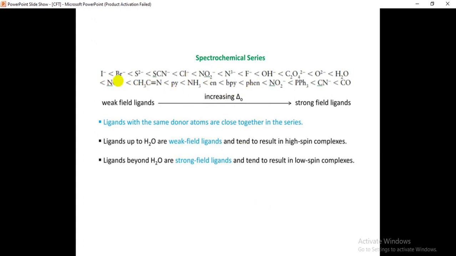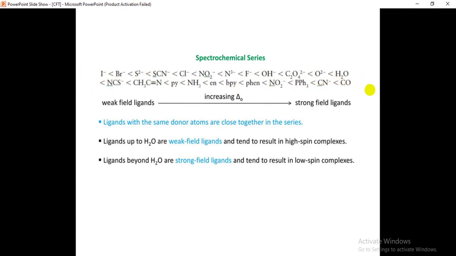That means the ligands are sorted based on their strength: I minus, Br minus, S minus 2, SCN minus, like that, up to the carbonyl ligand CO, with the strength of the ligand increasing.